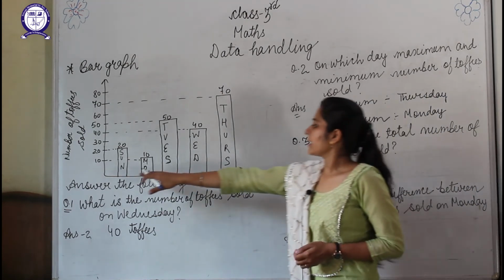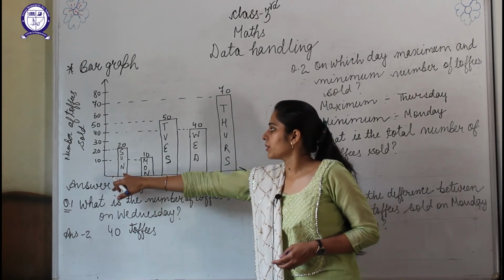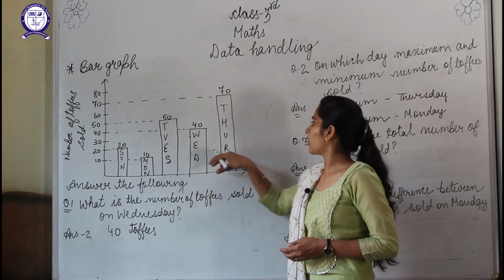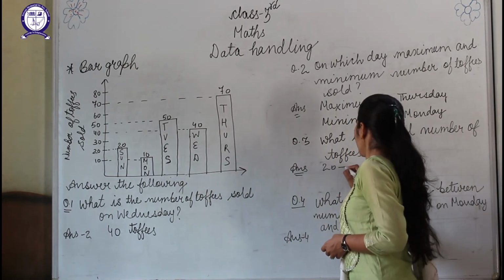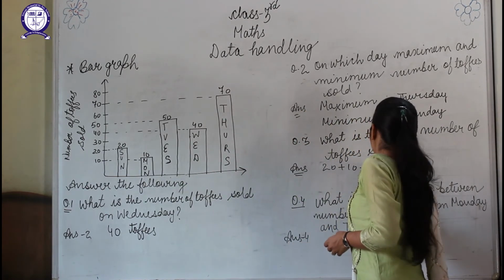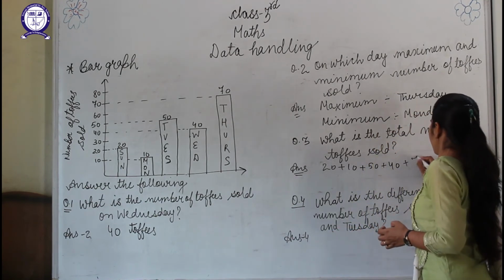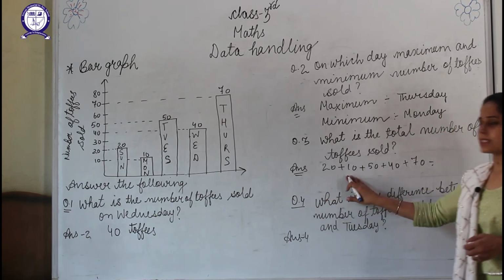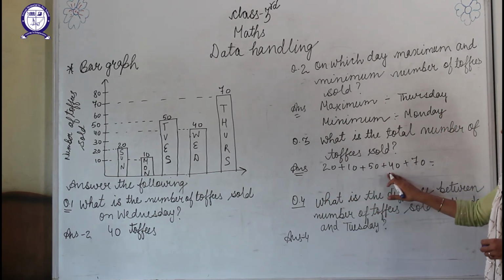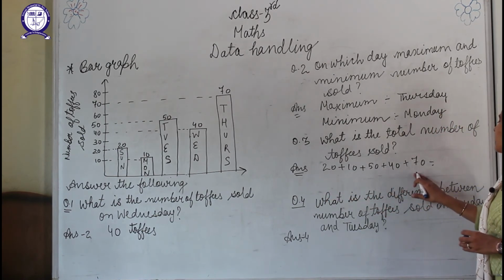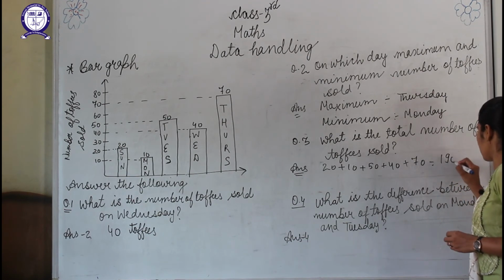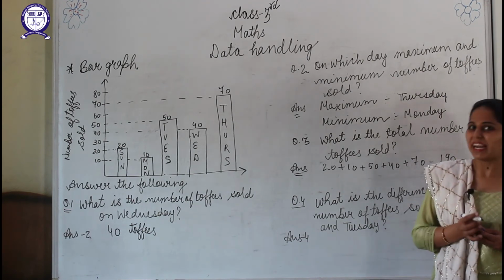So how will I conclude the total number? 20 plus 10 plus 50 plus 40 plus 70. So after adding, 20 plus 10, 30, 30 plus 50, 80, 80 plus 40, 120, 120 plus 70, 190. So the total number of toffees sold in the week is 190.